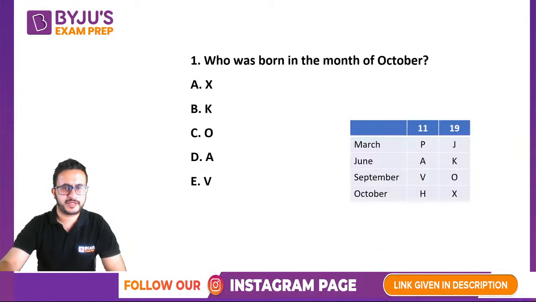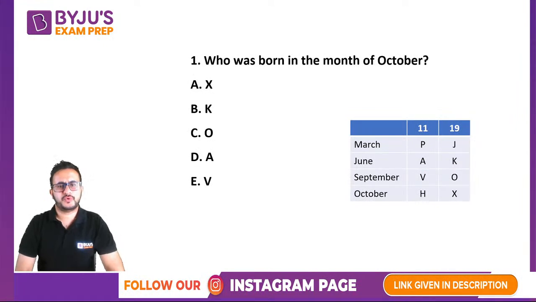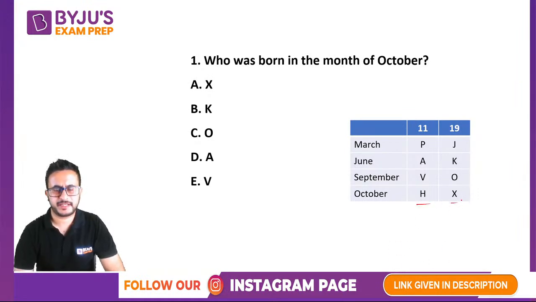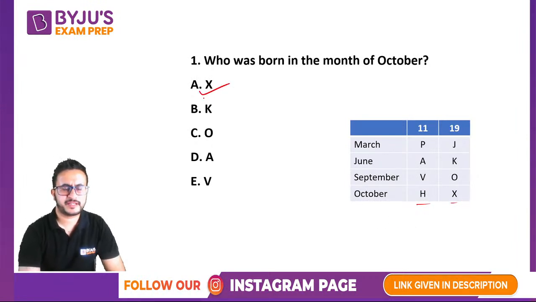All right, so now let's look at the questions. Who was born in the month of October? Out of these, we have H and X born in October. So among the options, we have X as the person born in October.